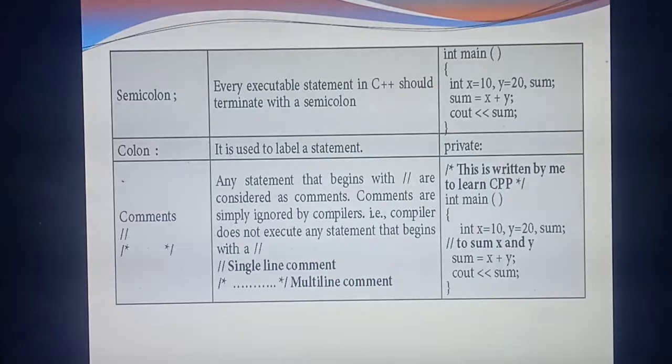That means each statement or each line you are writing inside the C++ program, or the lines you are mentioning inside the curly braces, all the lines should end with semicolon. That's very, very important. So what's the use of semicolon? All the executable lines terminate with semicolon.